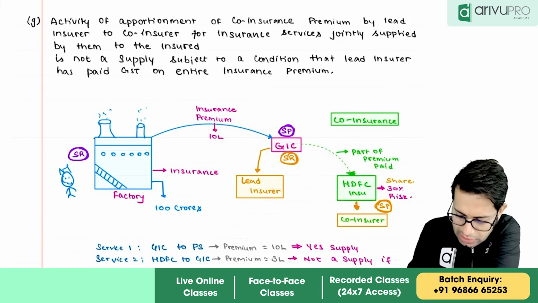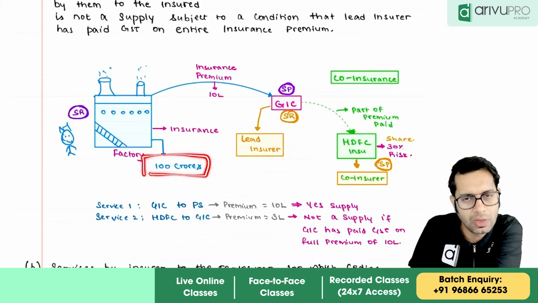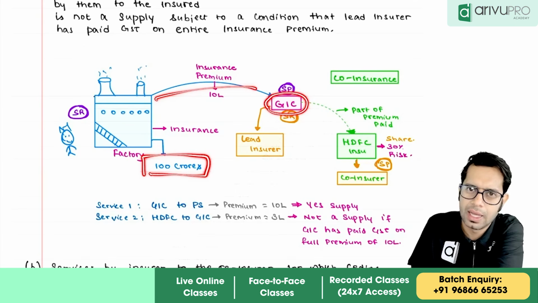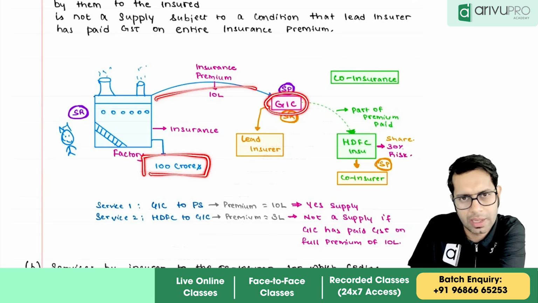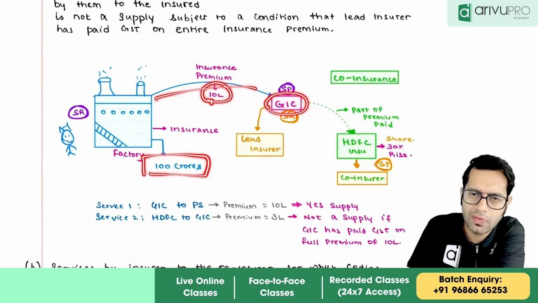Let me just tell you this point properly. Let us say I have a factory which is worth 100 crores. So I went to a general insurance company. I told them that please give insurance on my company, my factory. So they said definitely yes, I will give the insurance on your factory, but for that you will have to pay an insurance premium of 10 lakh rupees. I said okay, I agreed for it.